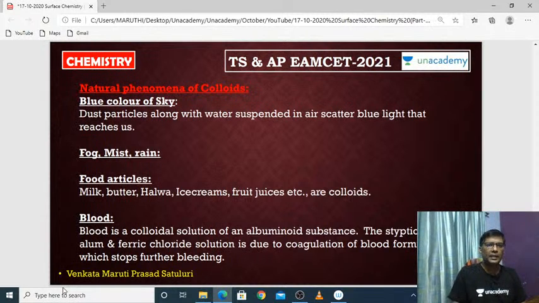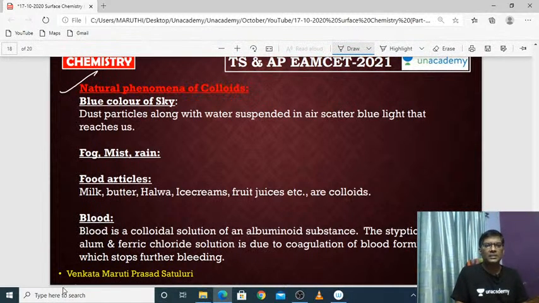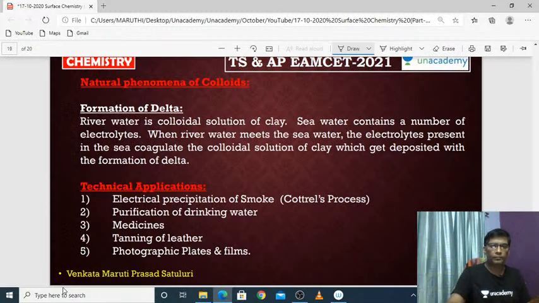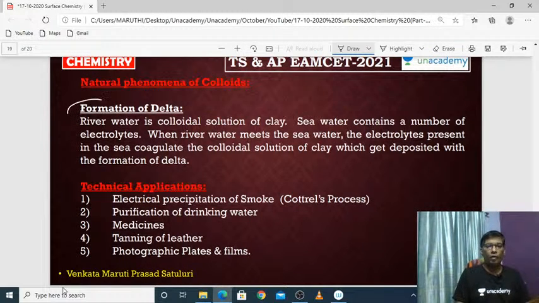And coming to the important applications, the blue color of the sky is one of the applications. Okay. And food articles, daily life. In daily life, we are using a number of colloids. Food articles like milk, butter, halwa, ice creams, fruit juices. These are all the best examples of colloids. And blood is a colloid.